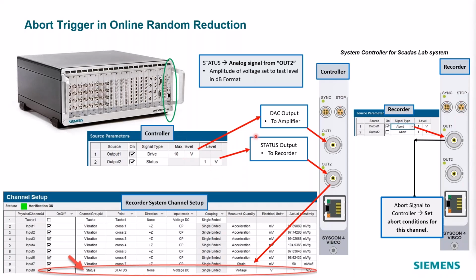Then on the control system, this is the standard capability where you have, of course, the signal going out to the amplifier and shaker, and then the status signal is going to the recording system and is set up as a status signal on the recorder system. So that's the hardware setup and a bit about how that new feature works.